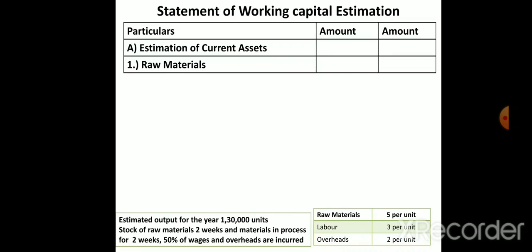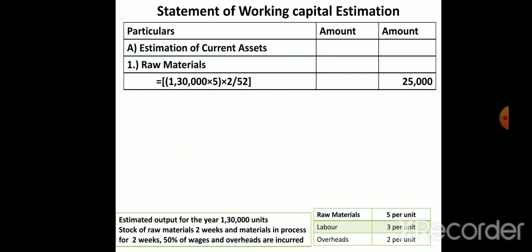The estimated units are 1,30,000 units into per unit value of 5 rupees. If you multiply 1,30,000 into 5, you will get the total value of raw material. But it will stay in the company only for 2 weeks, so we have to multiply by 2 divided by 52. In 52 weeks, we will consider only 2 weeks. So this is the formula for calculating raw material.